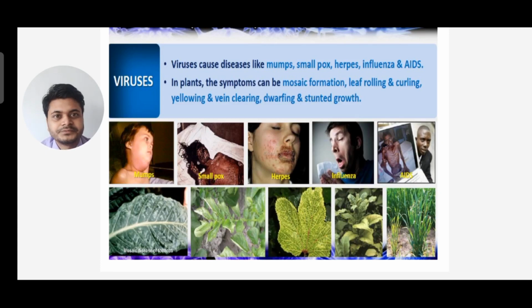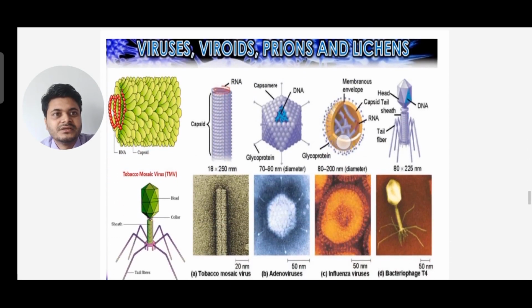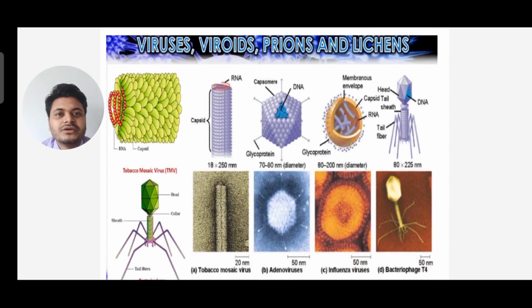The diagrams are nicely given. You can see in tobacco mosaic virus the helical capsid, and the RNA is there. Tobacco mosaic virus is 20 nanometers, adenovirus 50 nanometers, influenza virus 50 nanometers, bacteriophage 50 nanometers. All the different types of viruses are given here.